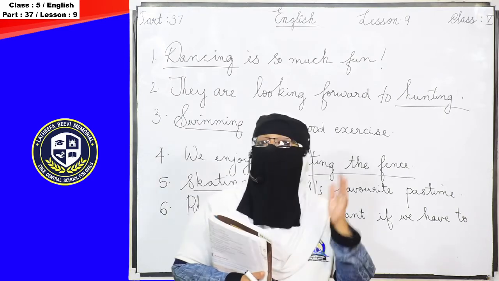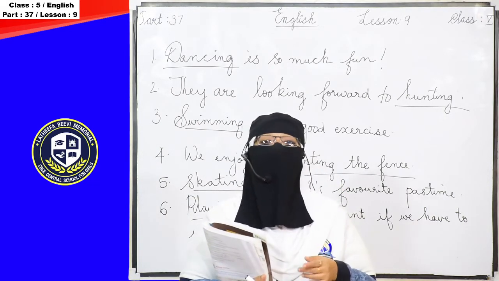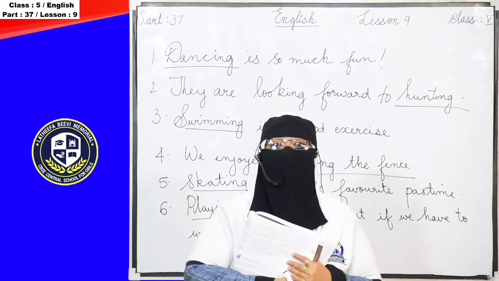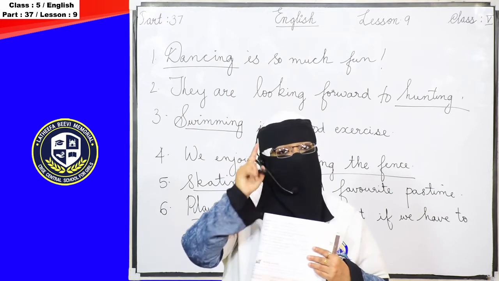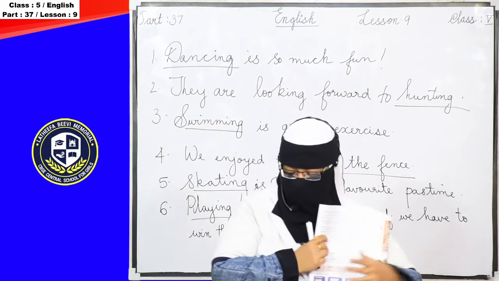In the first activity they have given some sentences. What you have to do is read the sentences and find out the gerund given in the sentence. Then, if you find any gerund there, underline that and tick the box given beside. Okay.